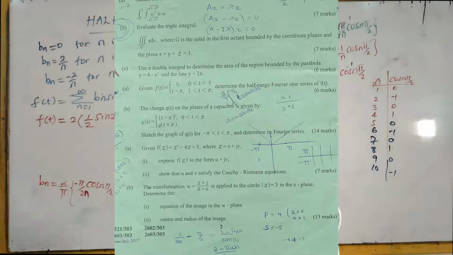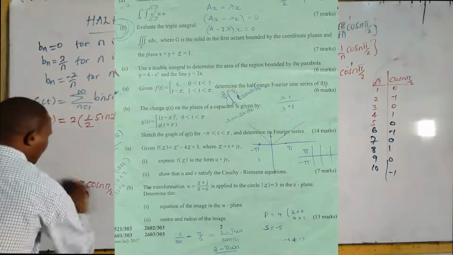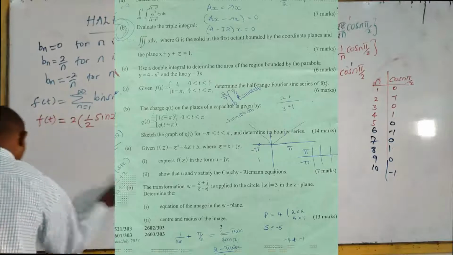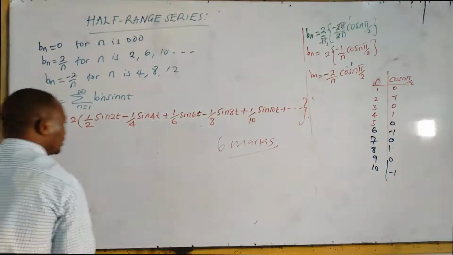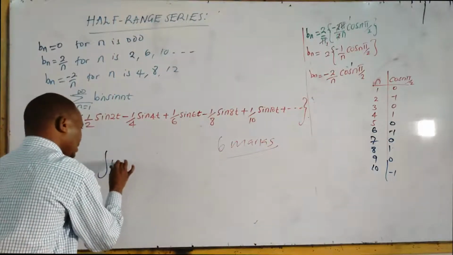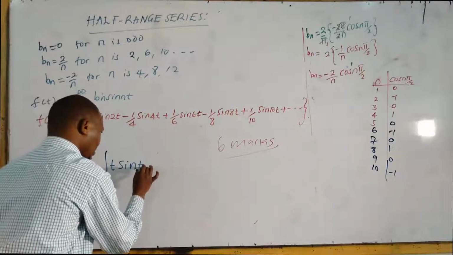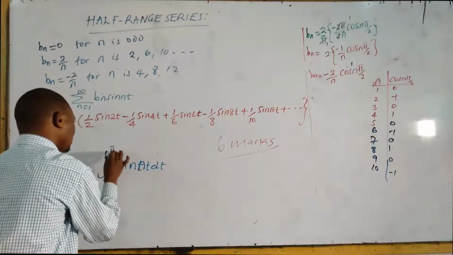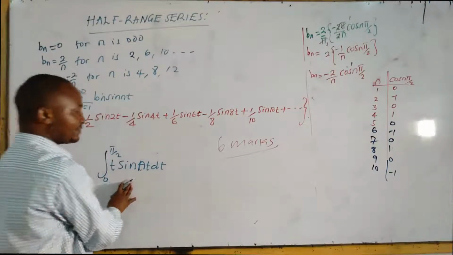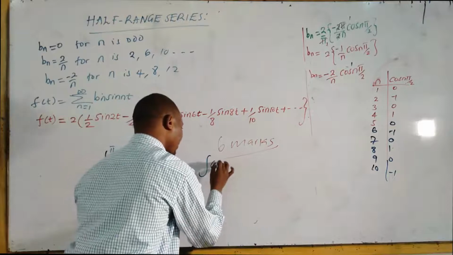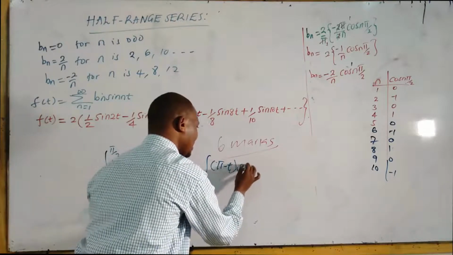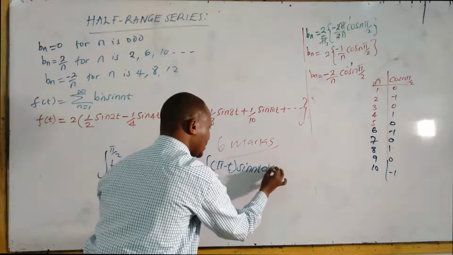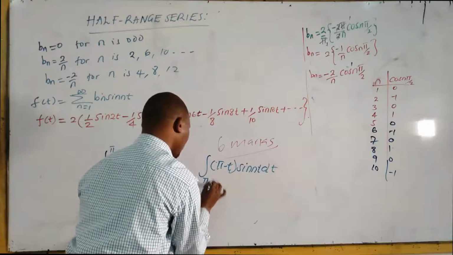For example, this question had 2 portions that require integration by parts. We require the integral of t sin nt with respect to t from 0 to pi over 2. This one required integration by parts, and also the integral of (pi minus t) sin nt with respect to t, from pi over 2 to pi.